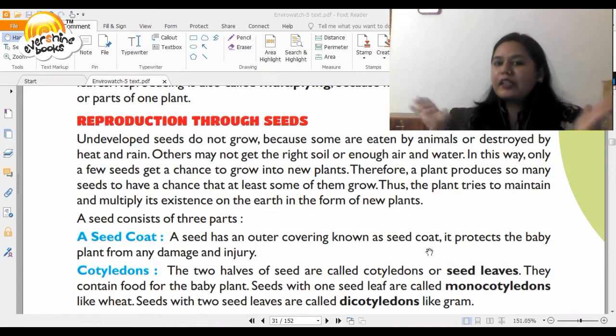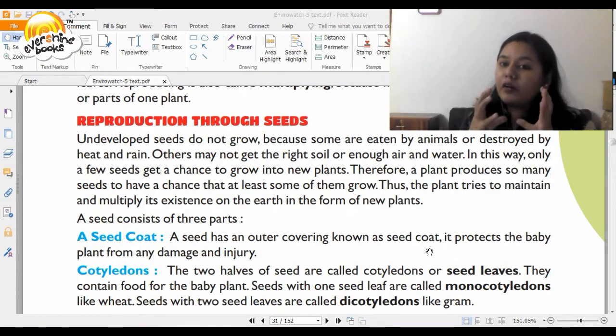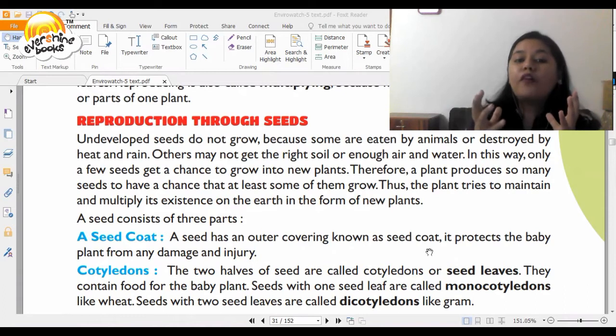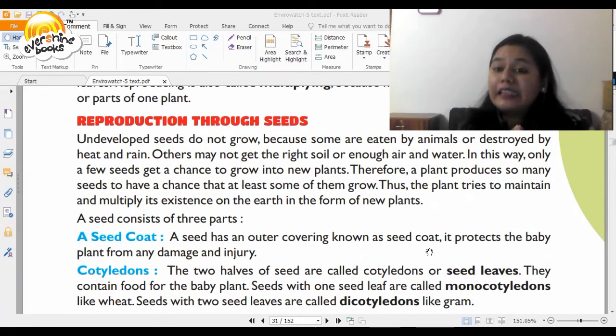So it's like a cover that the seed has so that it is protected against any form of damage. Then the next thing is cotyledons. The two halves of the seed are called cotyledons or seed leaves.